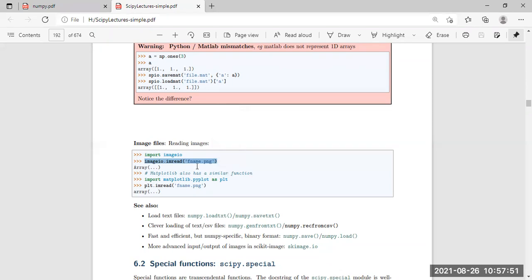So imageio.imread fname.png will be loaded, right? And then we have loaded the image. A single image is loaded there. Now the image needs to be shown. To show the particular image, there is imshow, another function, that is, image show. So I am showing the image, and the same image needs to be displayed.